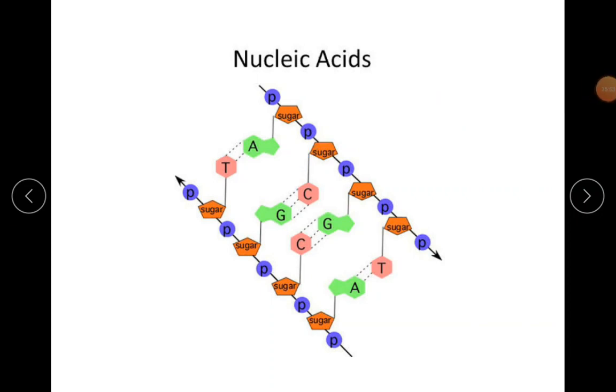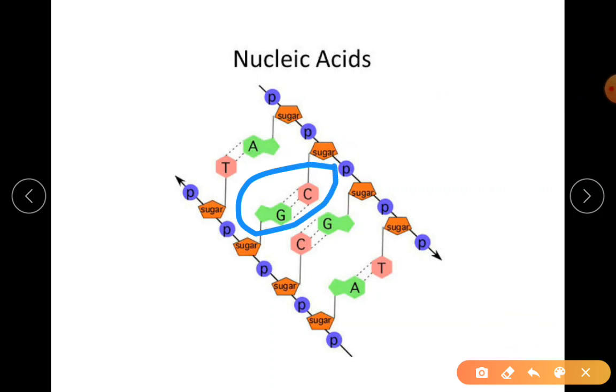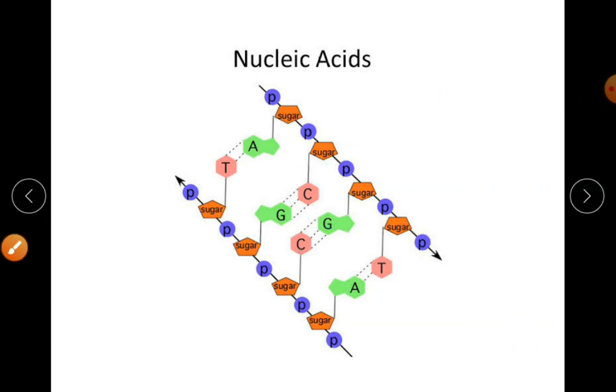So remember, this is called a base pair and it is universally accepted. A pairs with T, T pairs with A, then C pairs with G, G pairs with C. It cannot pair with something else. If it pairs with something else, then it is a defective nitrogenous base. Okay.